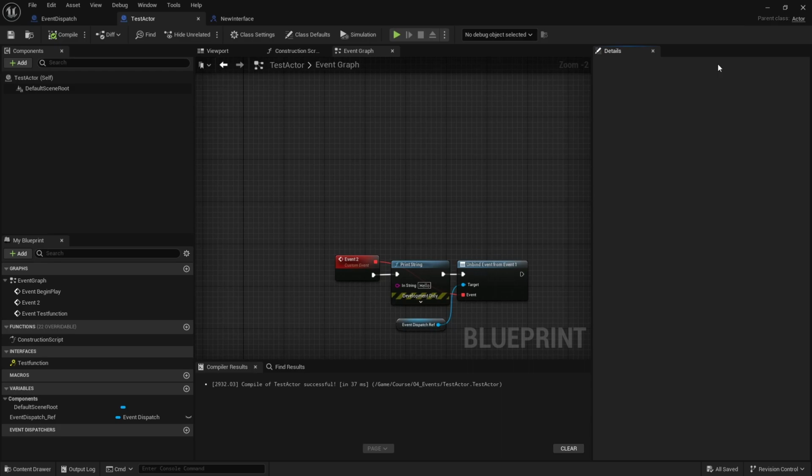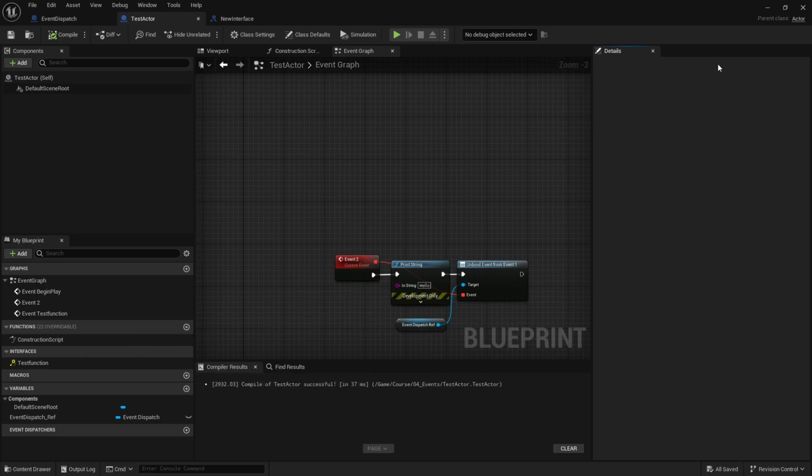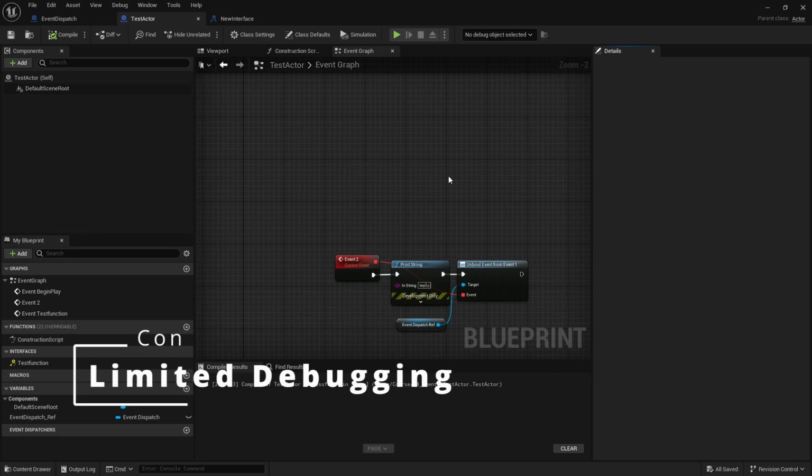So the first con is that delays can get harder to debug. When you have stuff happening over time, that adds another complexity. Let's say you have a 0.5 second delay and it triggers some event, and you might think this error is triggered somewhere else because the event was triggering later, but it can be some event from the past just having a delay and triggering it. That's one con.